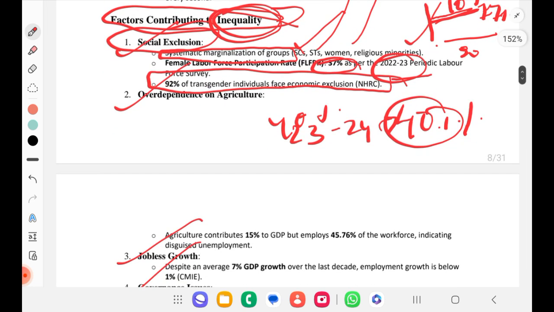Next, overdependence on agriculture. We have seen that agriculture contributes only about 15% to GDP but employs 45.76% of the workforce, indicating disguised unemployment. Now, one assignment for you.